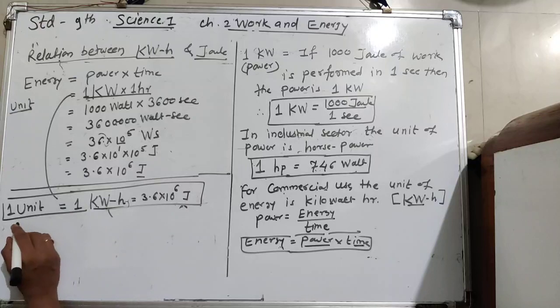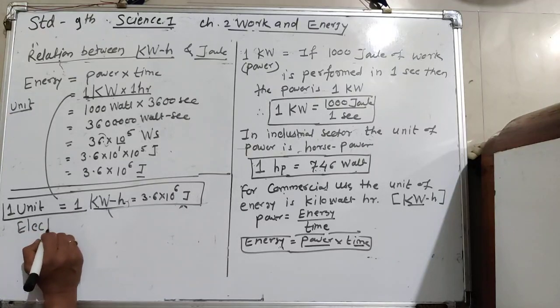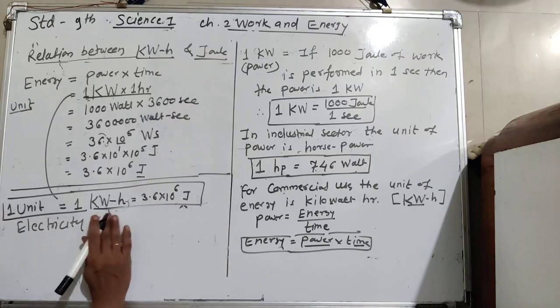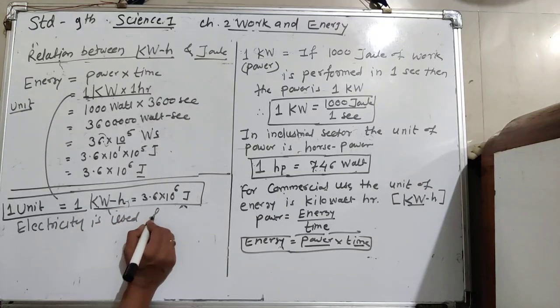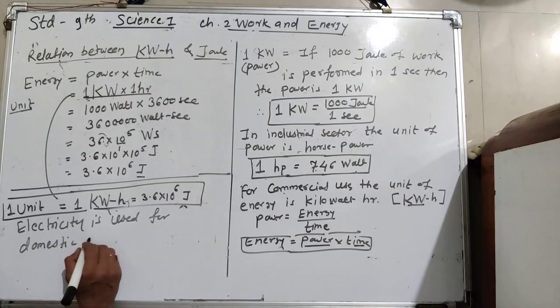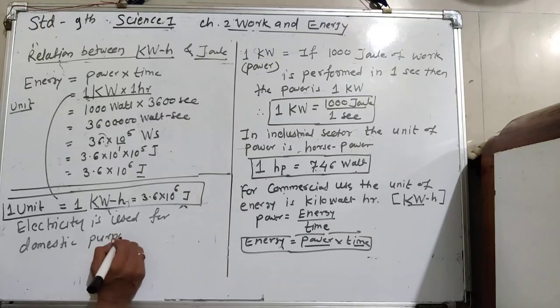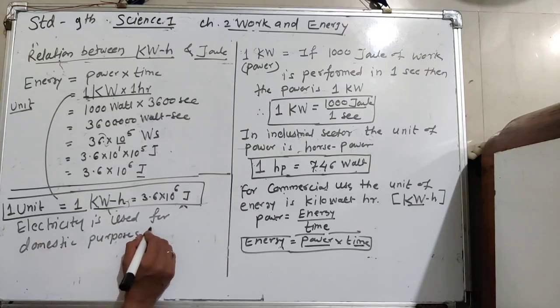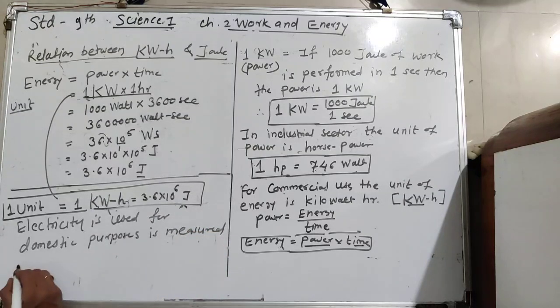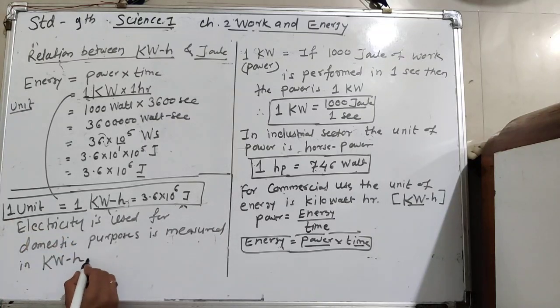Now electricity used for domestic purpose is measured in kilowatt hour, or it is measured in unit.